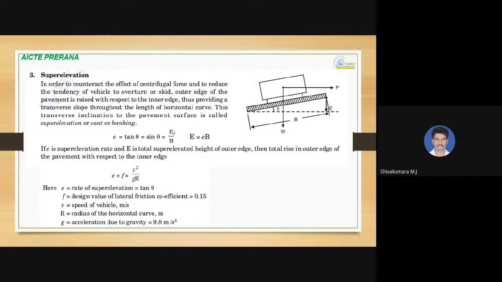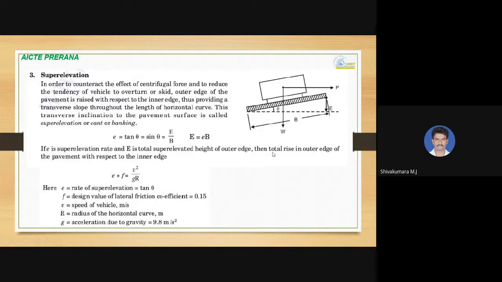So sine theta equal to E by B, where sine theta can be taken as e, that is the super elevation rate, so that capital E will be equal to e into B. So that is where we can calculate the vertical height of the outer edge of the road raised with respect to inner edge.